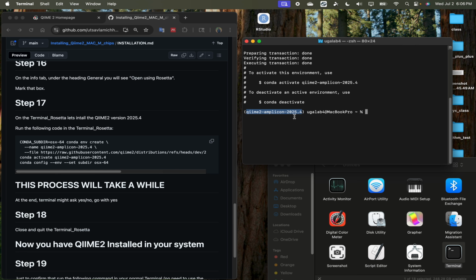So we have almost the latest version for now. Whenever the Conda environment is not activated, it should say something like base. Now we have the QIIME environment. It should show something like this. So we have done step 17.